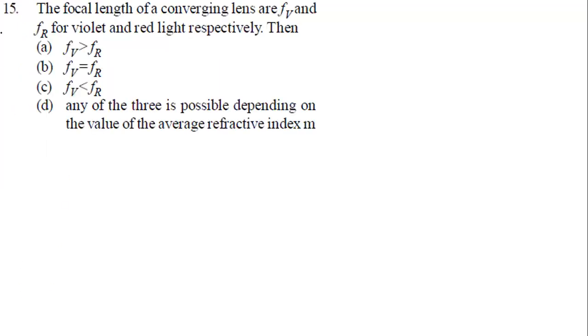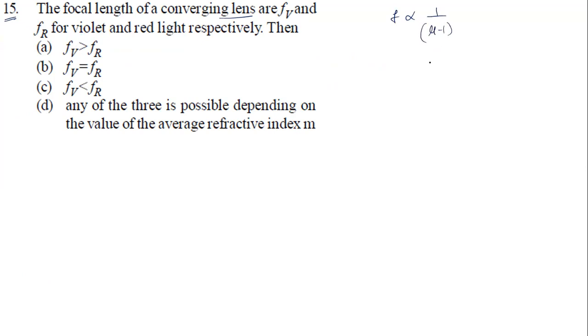Yes. Now if I look at question number 15, the focal length of a converging lens is FV and FR for violet and red color. So they are asking about a lens, right? Focal length is proportional to 1 by (mu minus 1).